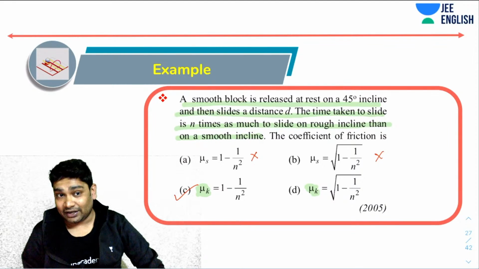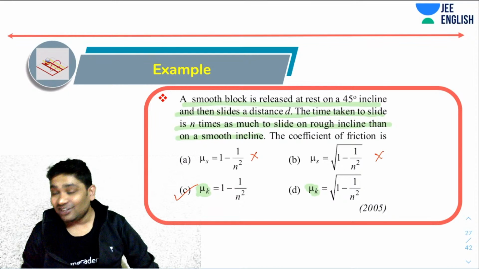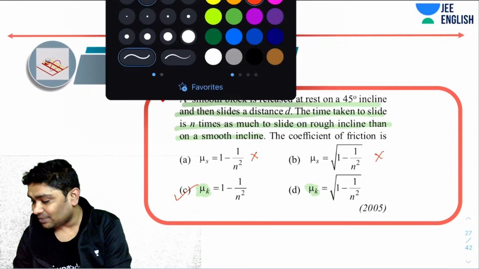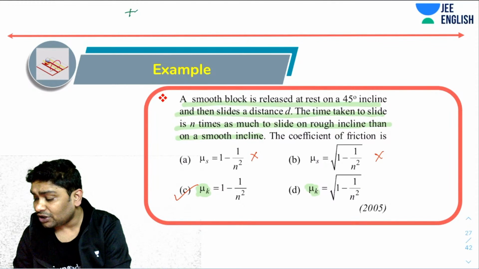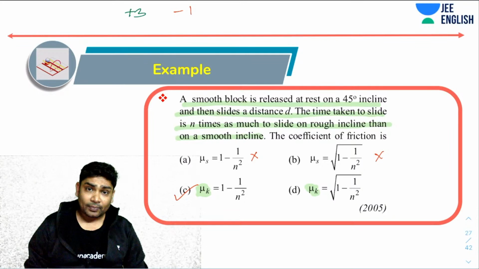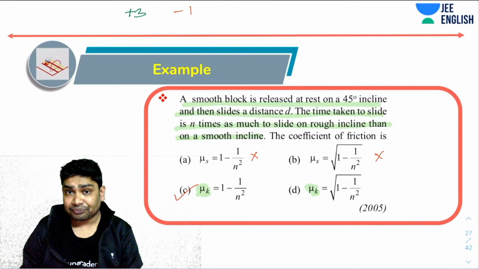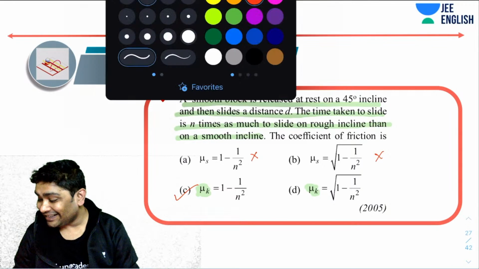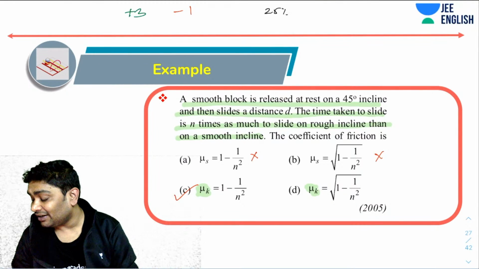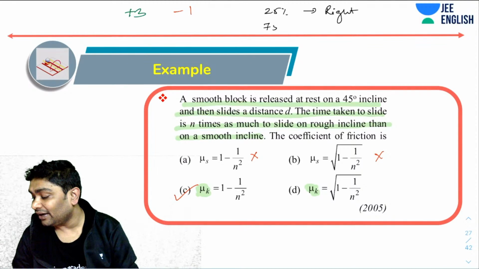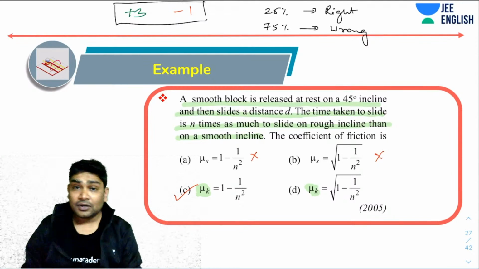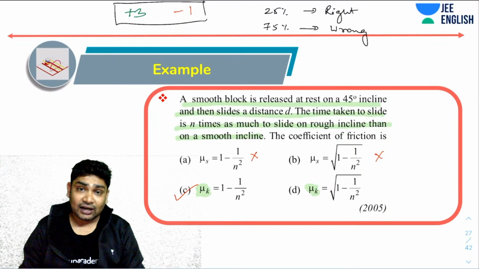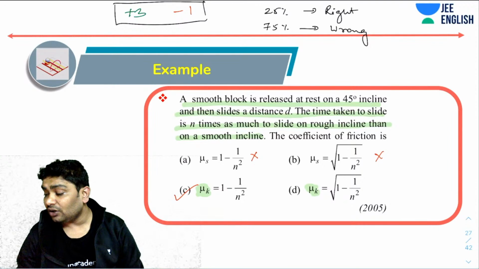Now, even if there is negative marking, go for it. Why? Suppose the negative marking is +3 -1. Okay, that's the standard marking. So +3 and -1. The logic of that is that if you are making a random guess, then your probability of getting it right is 25%. So 25% you get it right, and 75% you get it wrong. Correct. That is the logic behind this kind of marking. So in every four questions, you will get one right and three wrong. So if you're just making guesses, then your sum total would be zero.